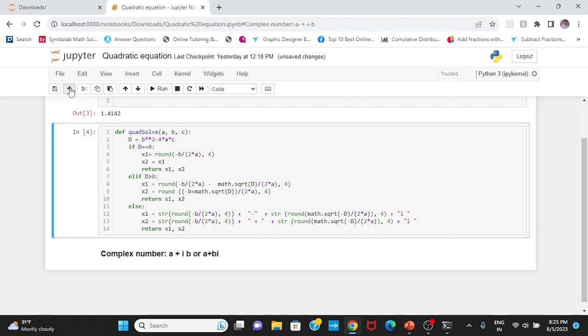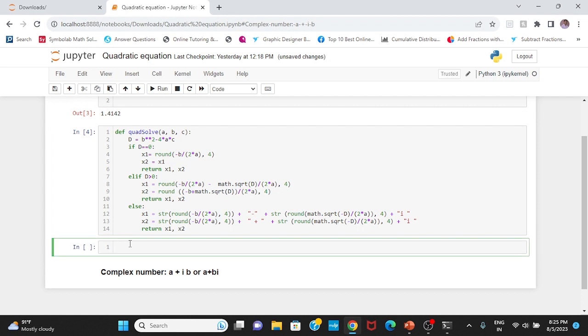Now I run it, and I will try to solve some quadratic equations. Solve, and I take values like 2 comma 3 comma 7. What happens? The discriminant is 9 minus 4 times 2 times 7, which is 56, so 9 minus 56, which is negative, so we should get the last case. If I run it, the output should be for the last one. Let us see what happens.